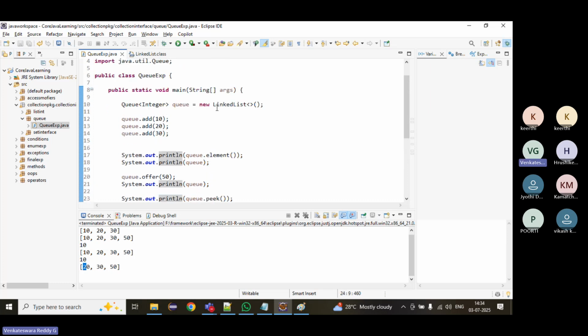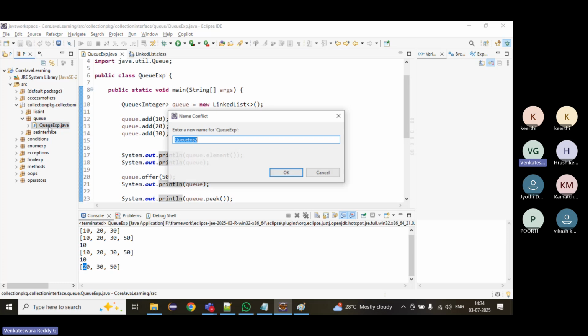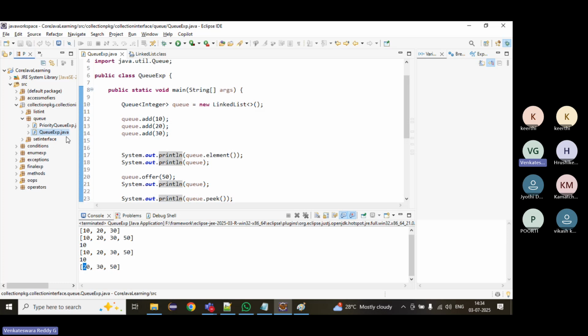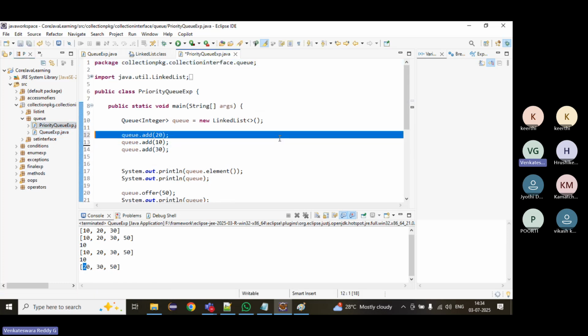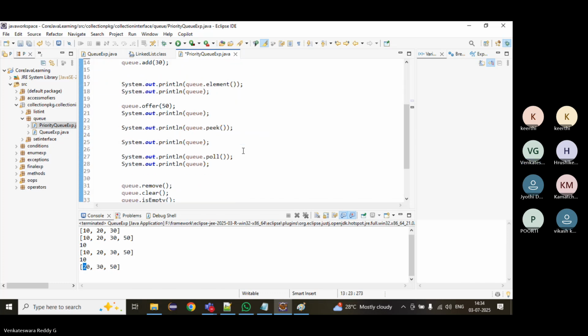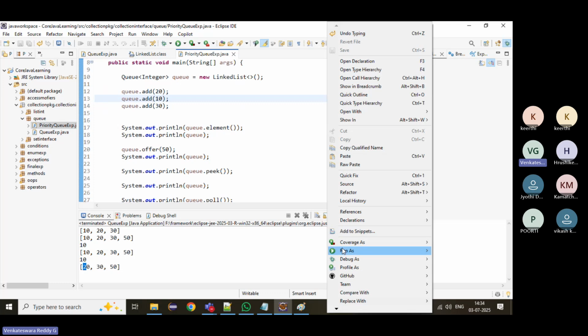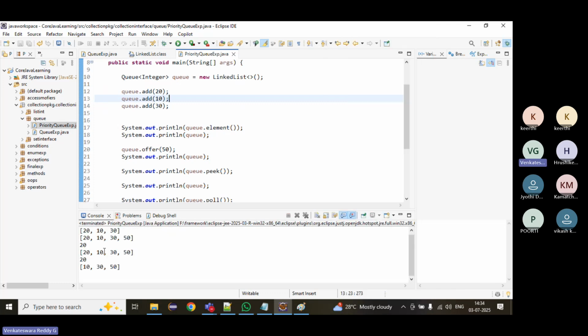Then there is one more queue, the priority queue. Priority queue will not follow first in, first out. What will it do? It will work on a priority basis.